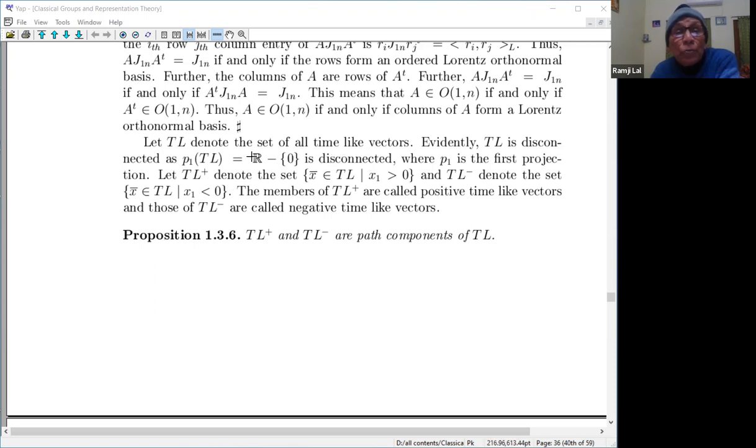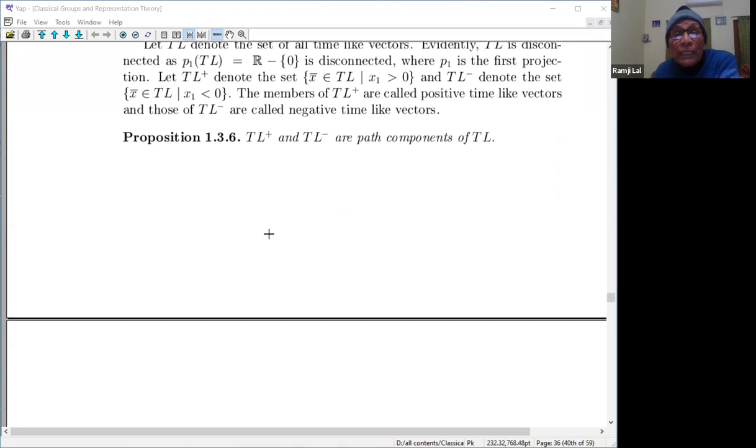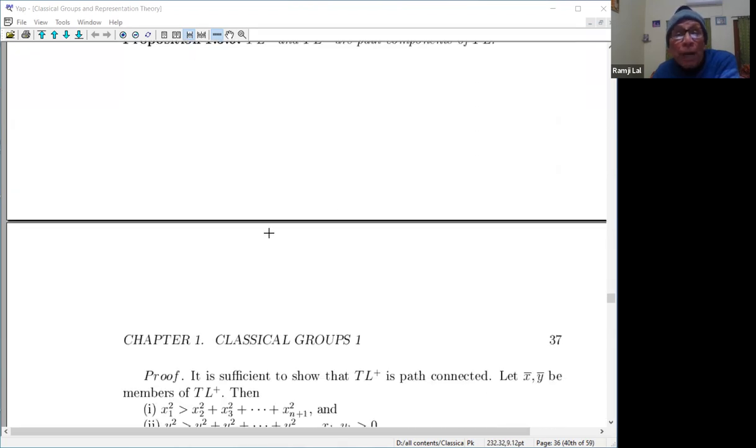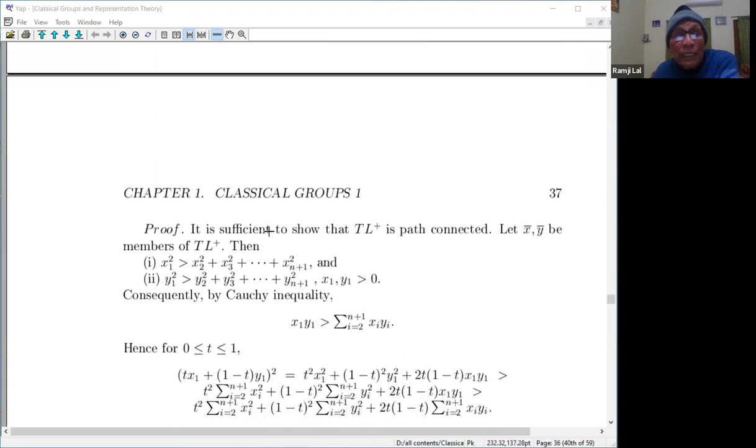So TL is disconnected. The first part, TL plus, I am denoting as those for which x1 is greater than 0, and TL minus denotes the set where x1 is less than 0. The members of TL plus are called positive time-like vectors, and those of TL minus are called negative time-like vectors. Then TL plus and TL minus are the components of TL. Indeed we have to show that these two are connected, and therefore they will become the connected components. They are path connected. That is very easy to observe.